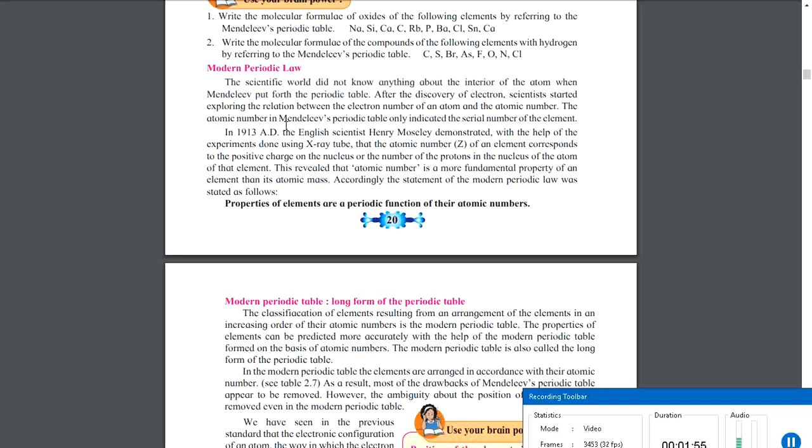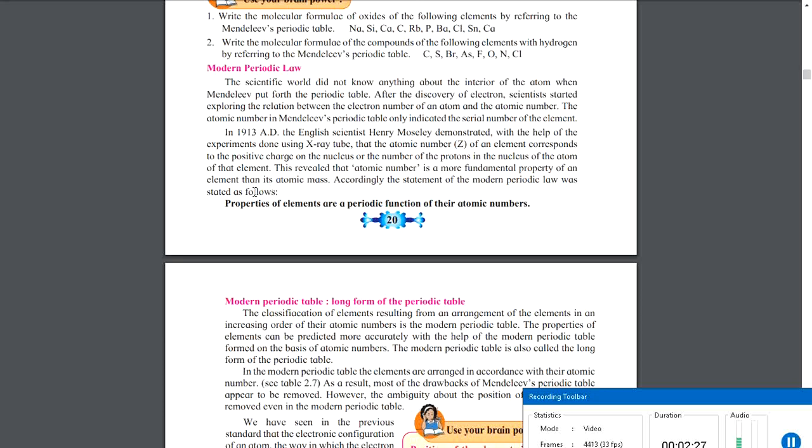In 1913 AD, the English scientist Henry Moseley demonstrated with the help of experiments done using an X-ray tube that the atomic number, which is represented by the symbol Z, of an element corresponds to the positive charge on the nucleus or the number of protons in the nucleus of the atom of that element. This revealed that atomic number is a more fundamental property of an element than its atomic mass.